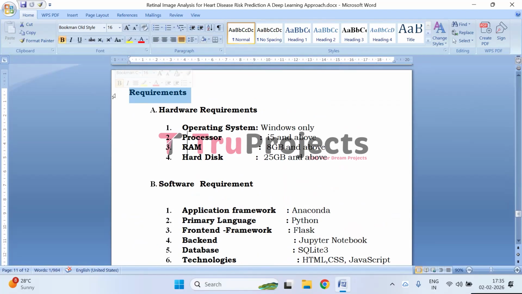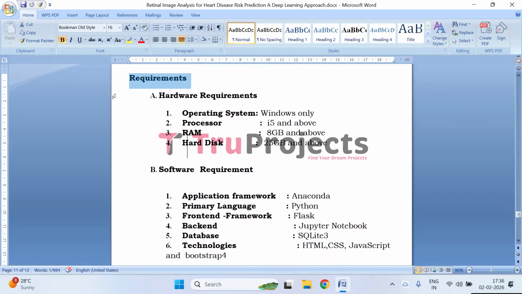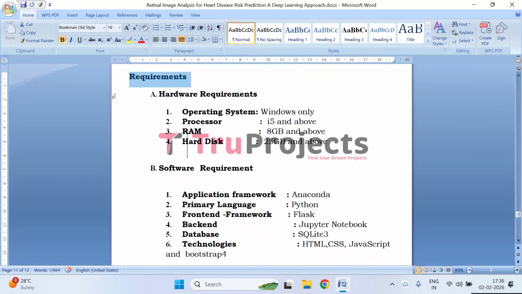Coming to the requirements, we have both hardware requirements and software requirements. Hardware requirements consist of operating system, Windows only, processor i5 and above, RAM 8 GB and above, hard disk 25 GB and above. Software requirements consist of application framework, Anaconda, primary language, Python, front-end framework, Flask, backend is Jupyter Notebook, database is SQLite 3, technologies which we use to build the front-end are HTML, CSS, JavaScript, and Bootstrap 4.